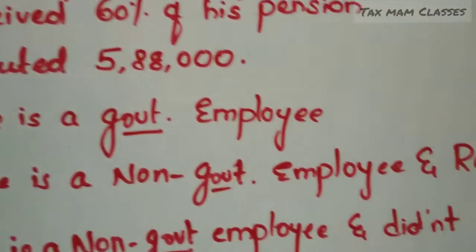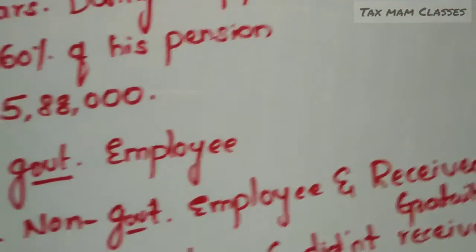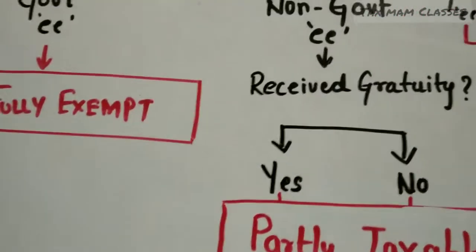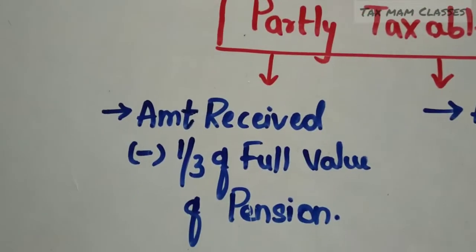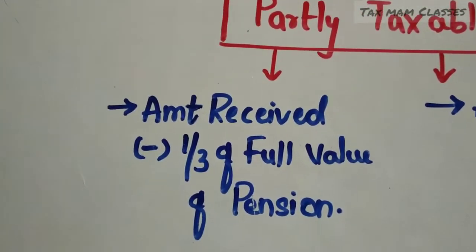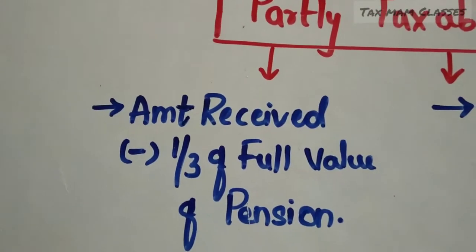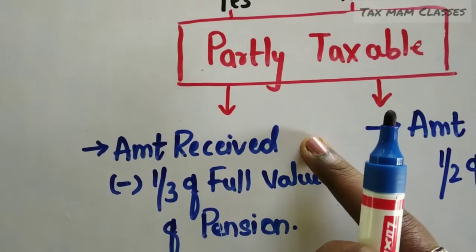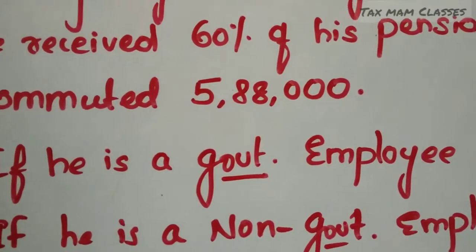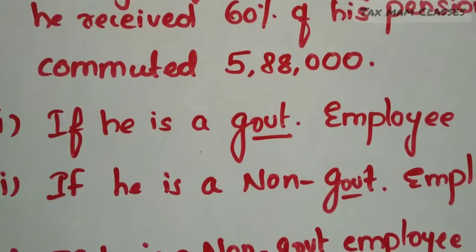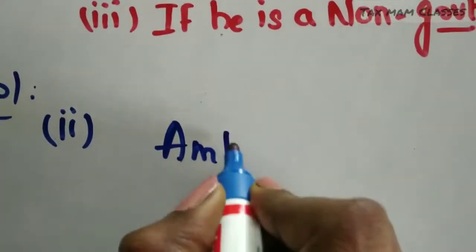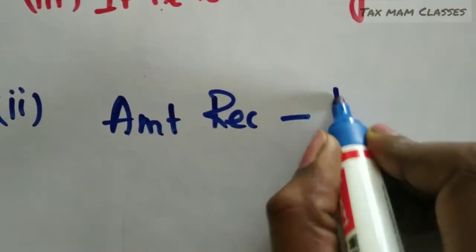If he is a non-government employee and received gratuity, see the provision. If he is a non-government employee and received gratuity, then what is the taxable amount? Amount received minus 1/3 of full value of pension. We have to take the amount received. How much is the amount received? Amount received is 5,88,000. And after that, what is the formula given? We have to deduct 1/3 of pension. I will write here: amount received, that means pension received, minus 1/3.